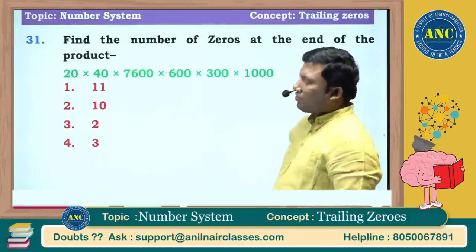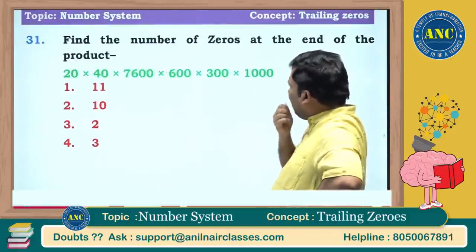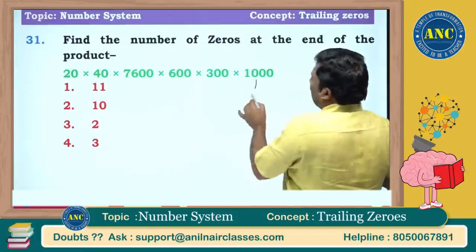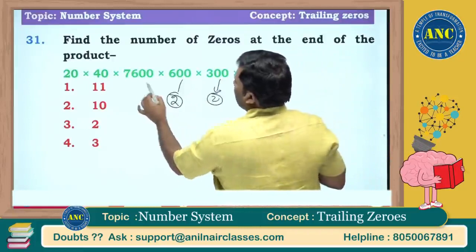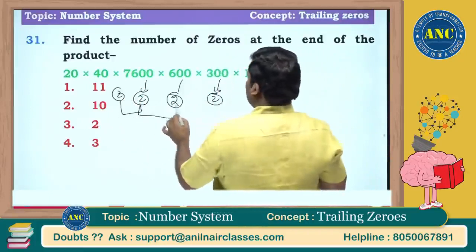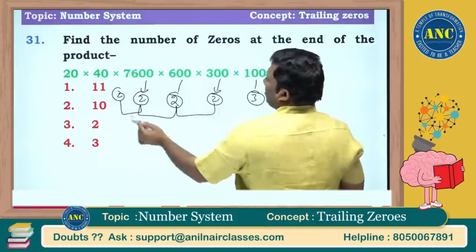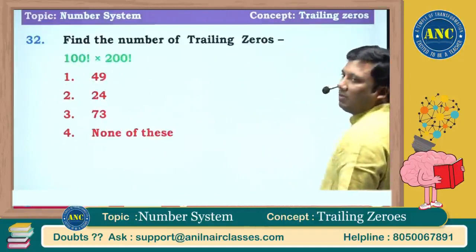Here again 20 into 40 into 7,600 into 600. Here there are 3 zeros at the end, 2 zeros at the end, 2 zeros at the end, 2 zeros at the end, 2 zeros at the end. 6, 8. 8 plus 3, 11. Very, very easy question. But some of them are asked in examinations.